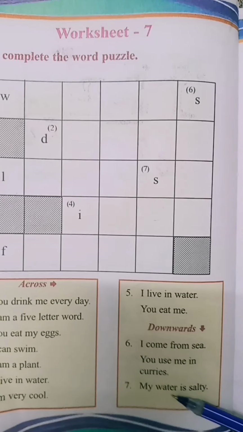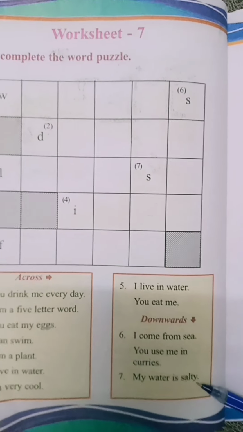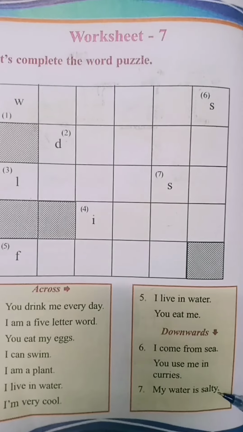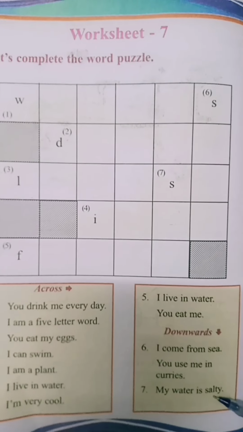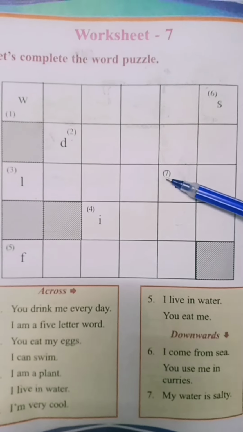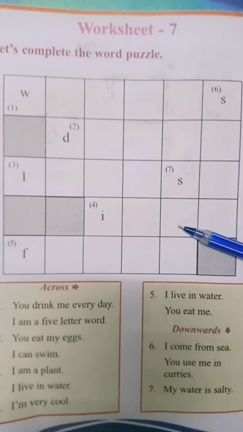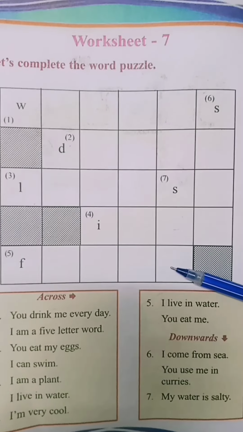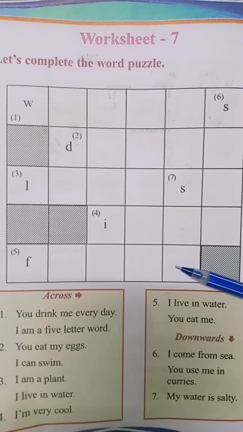Then last one. My water is salty. Tell me, my water is salty. Yes, very good. Sea. S-E-A. Okay. So like this, all of you complete the word puzzle. Okay. Children, now all of you take your next page.